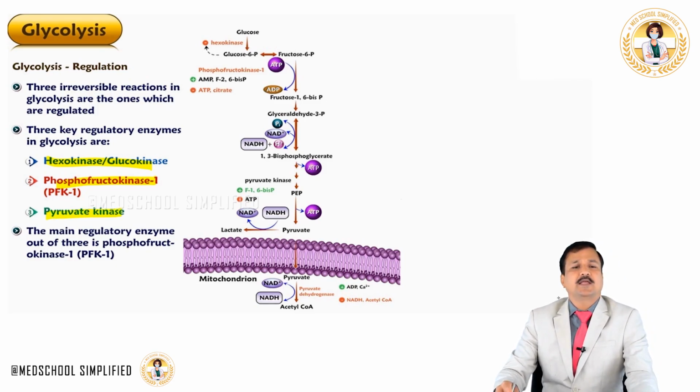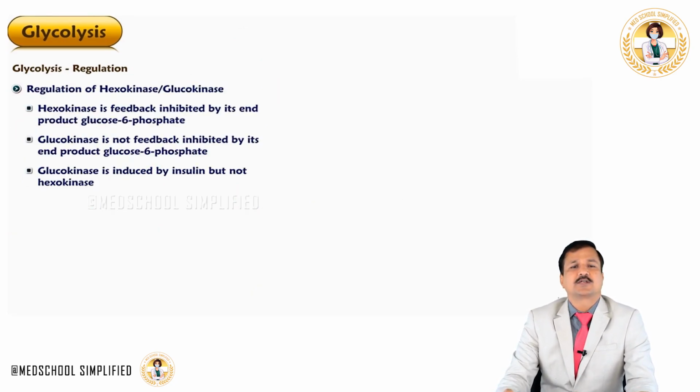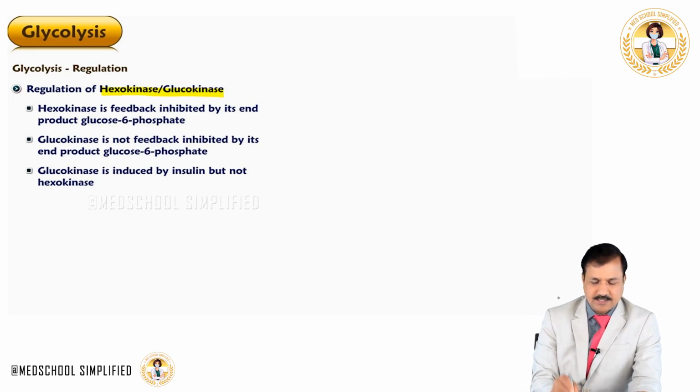The main regulatory enzyme out of these three is phosphofructokinase 1, which is simply abbreviated as PFK1. In fact, PFK1 is referred to as the master controller of glycolysis. Let's look into the details. Regulation of glycolysis at the hexokinase and glucokinase step.